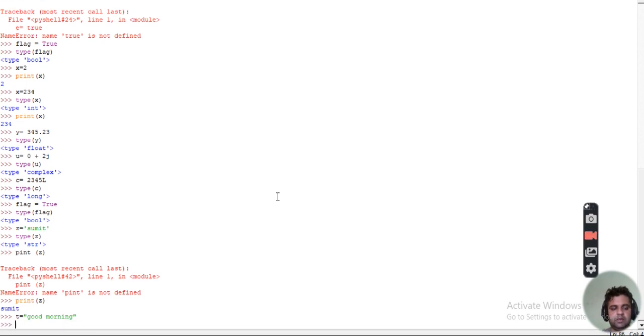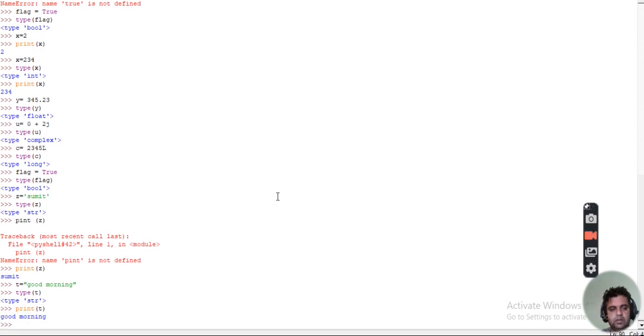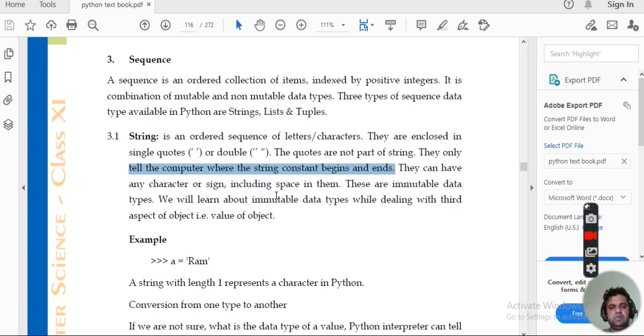Clear? This is the thing. t is equal to this, and if again we find out the type of t, it will give you that this is string data. If you want to print the value of t, it will give you Good morning without quotes. Clear? If spaces are there, spaces are accepted, but the quotes are not supposed to be part of the string. They can have any character or sign including space in them.